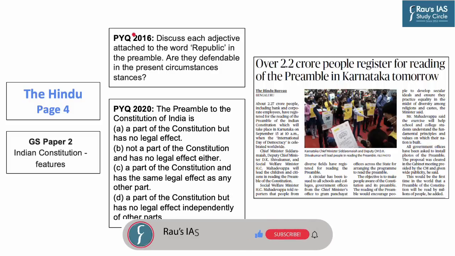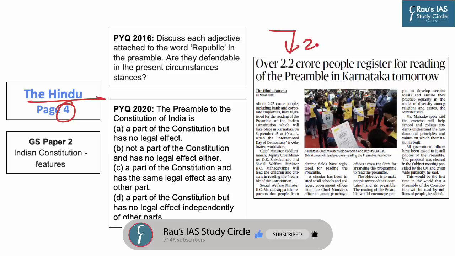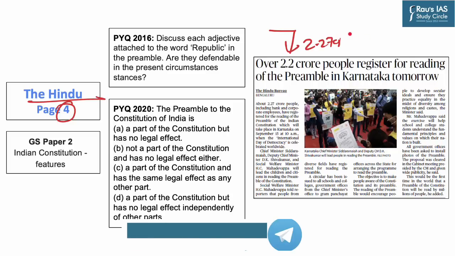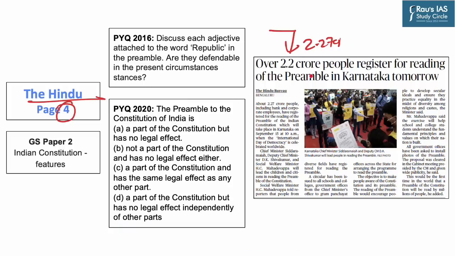Now let us start with the first article of the day, and it appeared on page 4 of today's Hindu newspaper. This article reports that about 2.27 crore people, which include bank and corporate employees, have registered for the reading of the preamble of the Indian Constitution. And this reading will take place tomorrow, that is 15th of September at 10 am in the state of Karnataka. Now, this date holds special significance because it is when the International Day of Democracy is celebrated worldwide.